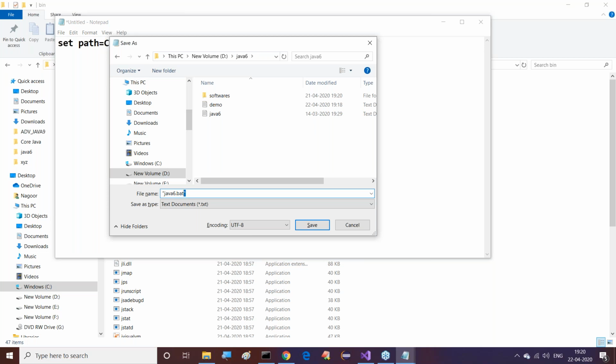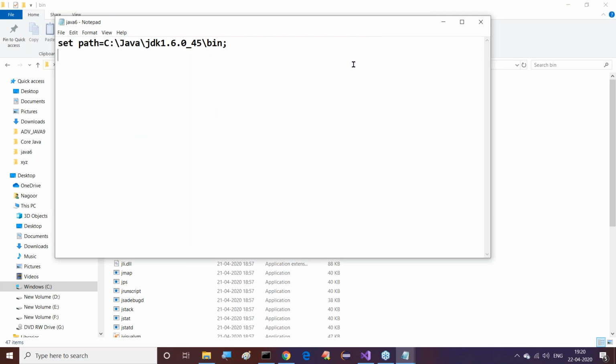Why am I taking this double quotation? If you have not taken double quotation, the file will be saved as Java 6.bat.txt. That means the .txt extension will come automatically. But I don't require this .txt extension. I want Java 6.bat, so I need to provide .bat only. In the double quotation I provided Java 6.bat in our respective location, the D drive Java 6 folder. Click on save. Just I saved it.